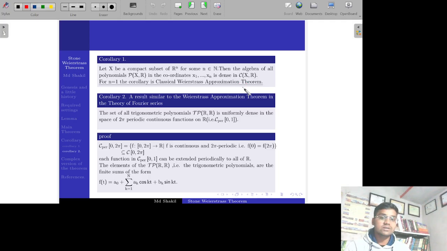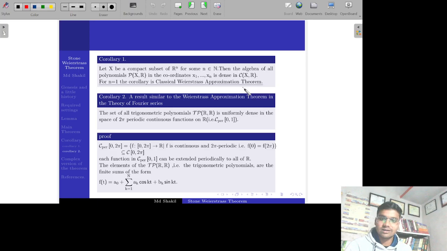So the classical Weierstrass approximation theorem is nothing but a corollary of the Stone Weierstrass theorem. So the proof of this Stone Weierstrass theorem will be a second kind of proof of the classical Weierstrass theorem.